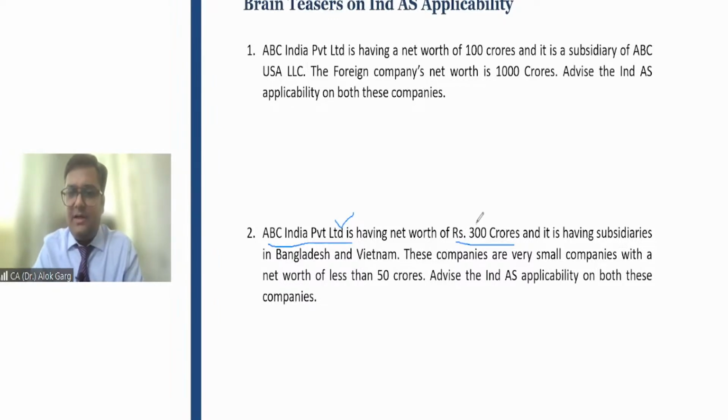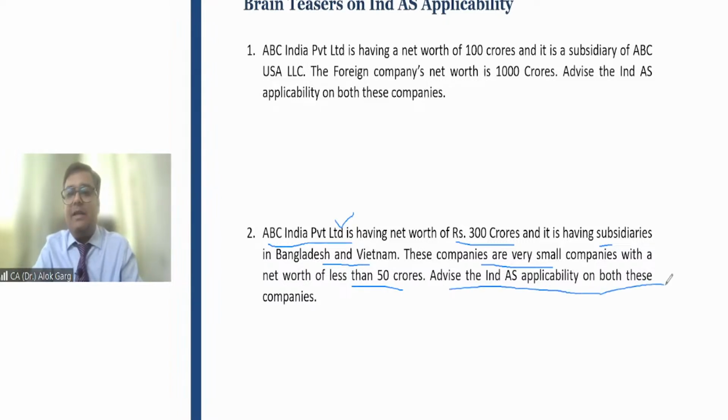This Indian company has a subsidiary in Bangladesh and Vietnam. So this Indian company has a foreign subsidiary. These companies are very small, with a net worth of less than 50 crore. How does it matter? Even if these Bangladesh and Vietnam entities had a net worth of 500 crore, it doesn't matter to me. Why? Because it is a foreign company, and Ind AS is not applicable to overseas companies.